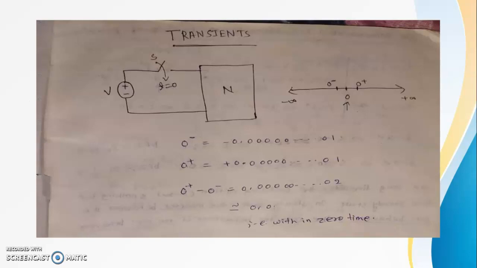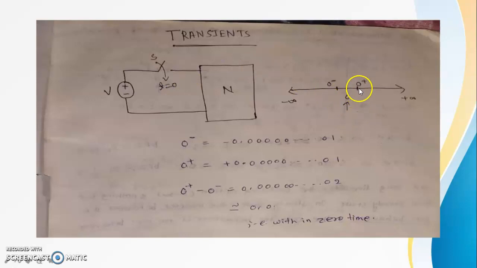Transient. First of all, see this network. This network is any complex network or simple network, whatever it may be, connected to a source, especially a DC source. That DC source may be voltage or current, but here I am taking a voltage source, and this is connected to my network through a switch S, and it is closed at t equal to 0. This is my timeline. This side is plus infinity of time, this is minus infinity of time, but at time t equal to 0 I am switching on my switch. That's why I am giving an arrow mark at this point.